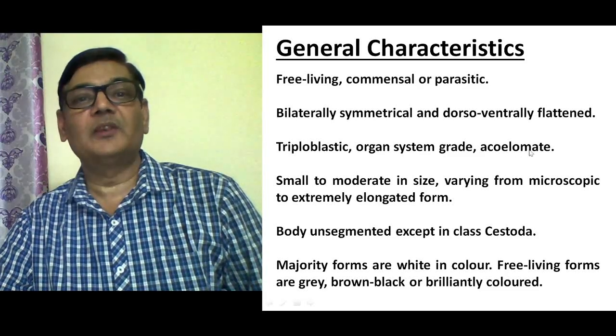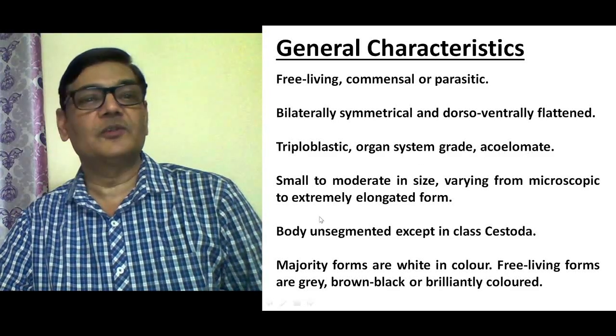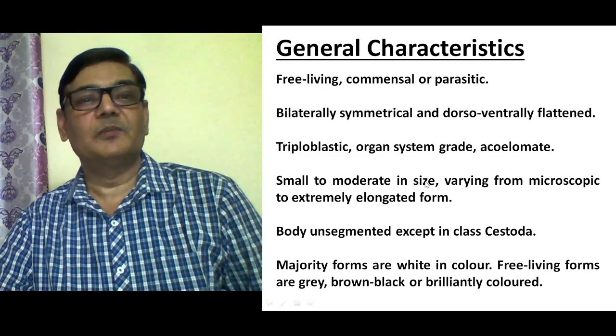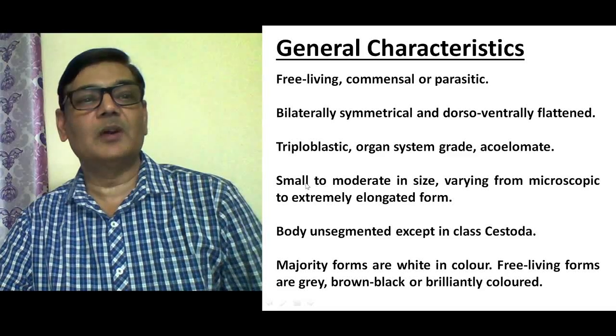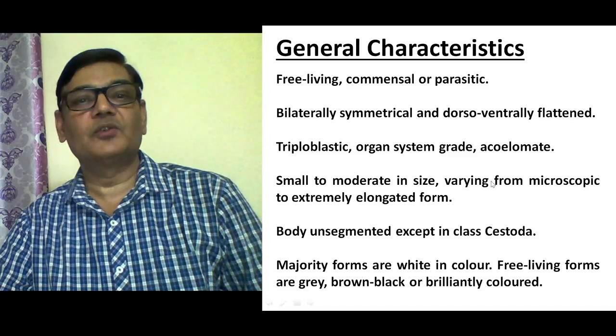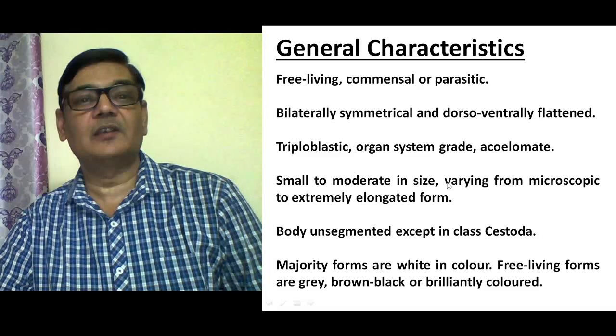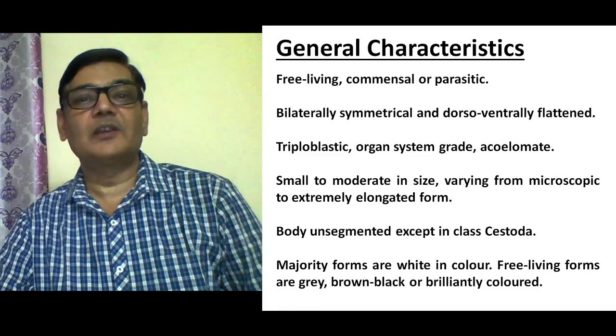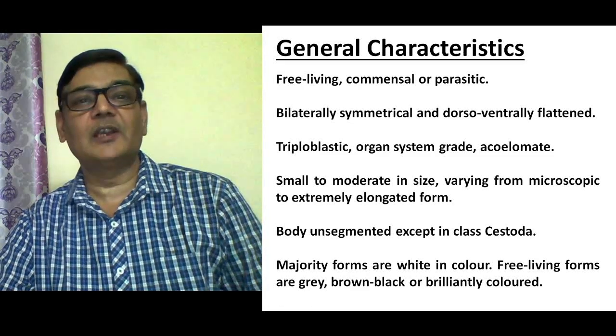They are acoelomate animals. That is, the coelomic cavity is totally absent in all the animals of this particular phylum. They are small to moderate in size, which means some forms are quite small. They could not be seen by the naked eye. They are just a few millimeters in size, while others could be several meters in size, like Taenia solium, or the tapeworm itself, which could be quite large and occupy a major portion of the intestine.